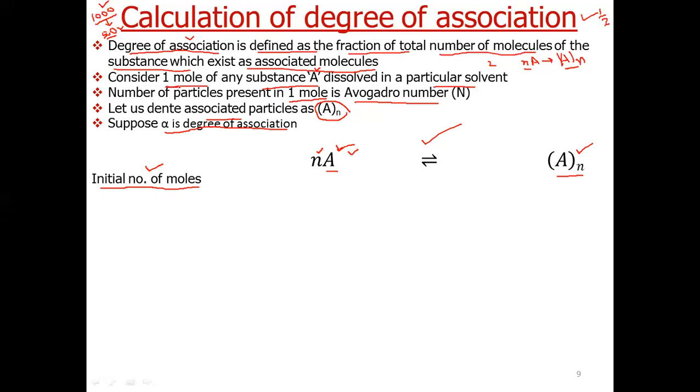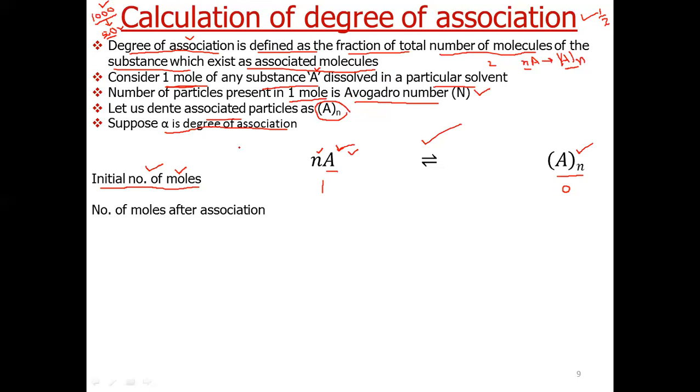Now we have started with 1 mole. So it is 1. Still as there is no association, so here the number of moles will be 0. So the number of moles is a measure of number of particles. From moles we can calculate number of particles.